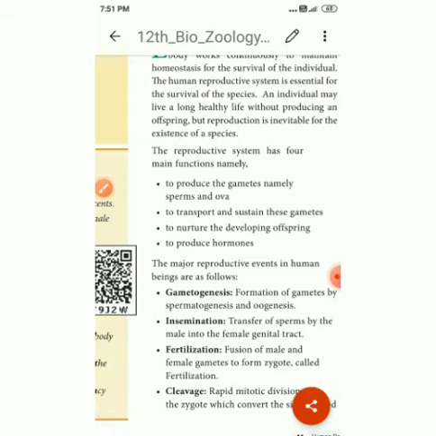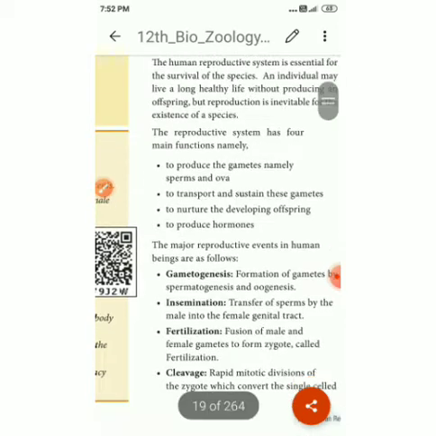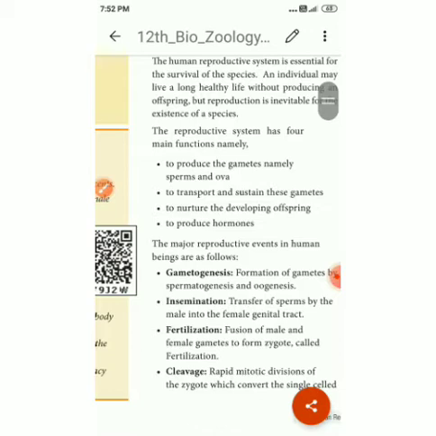Here you see, of the male gamete and female gamete, only the sperm moves. The female gamete, the ovum, cannot move. So the sperm moves from the male genital tract to the female genital tract. That is called insemination. The third step is fertilization. In the female genital tract, the male and female gametes fuse to produce a zygote. This is called fertilization.